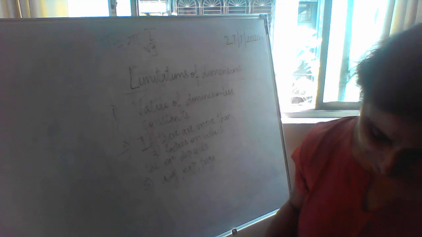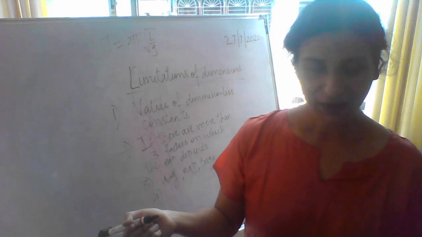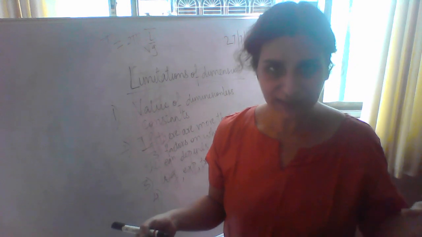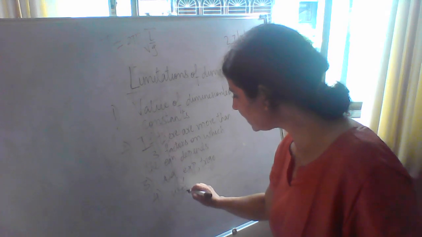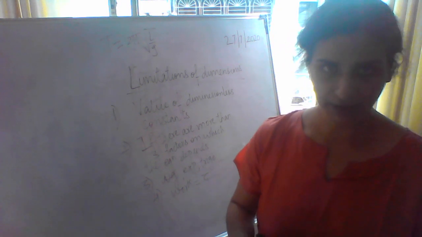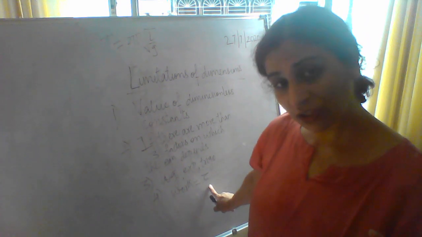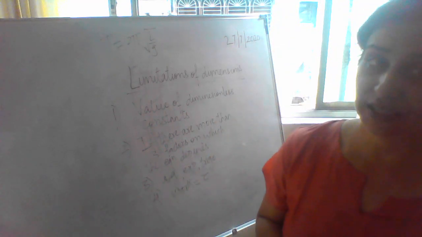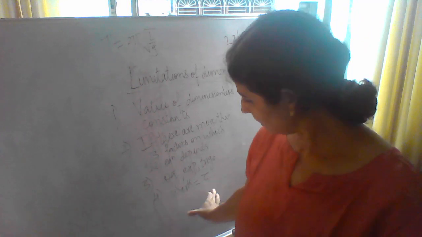Now the fourth one is that there are quantities which are dimensionally correct, but they are unique quantities, meaning they mean something else. Like supposing I can write work is equal to torque. What is work? Force into displacement. What is torque? Force into perpendicular distance. You learned couple and torque; it was the very first lesson in machines. Torque is also force into displacement. So dimension wise, these two are correct.